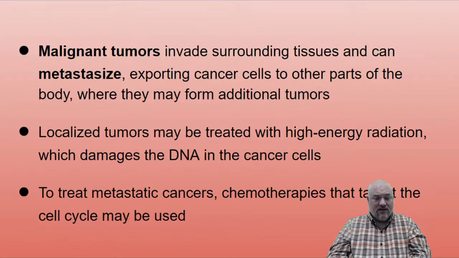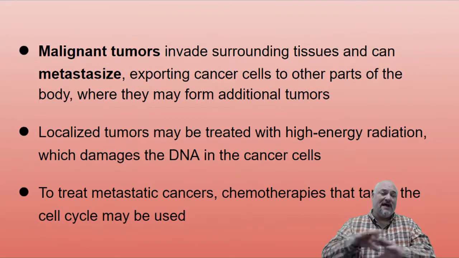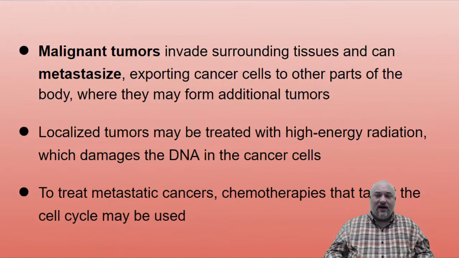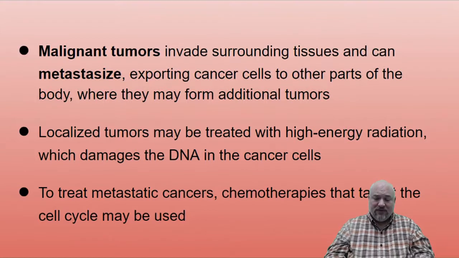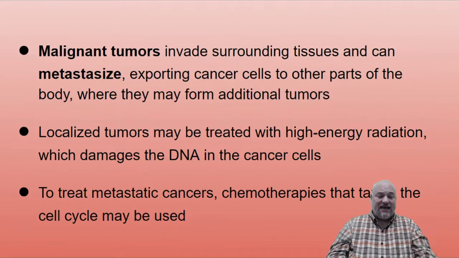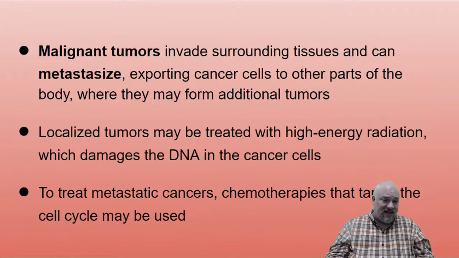Now, if the cancer has become metastatic and it started to spread elsewhere in the body, then that localized treatment, either cutting it out and or hitting it with the radiation, isn't as effective. We have to add in chemotherapies, chemicals, which target the cell cycle to try to stop this. We try to make them as specific to the cancer cells as possible, but they generally still have some effect on the rest of your cells, which is why people on chemotherapy have a really rough time. Like they're exhibiting the signs of these cells not dividing properly.